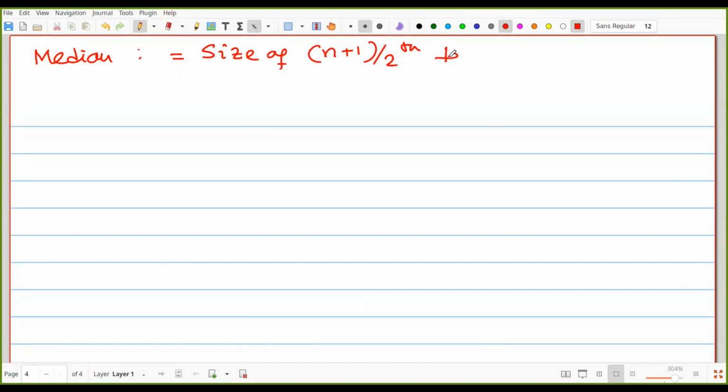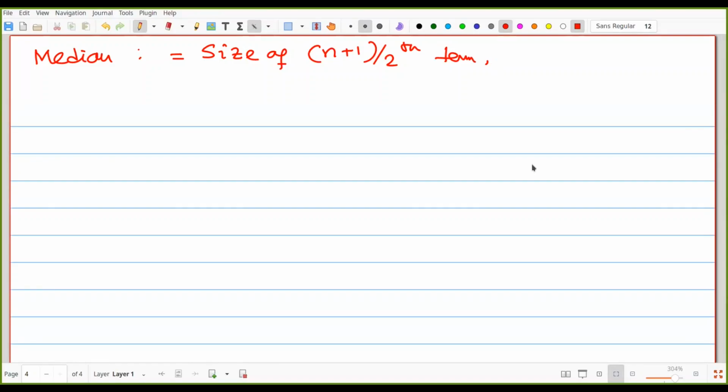So the value here we have for the median, size of n plus 1 by 2th term or item.